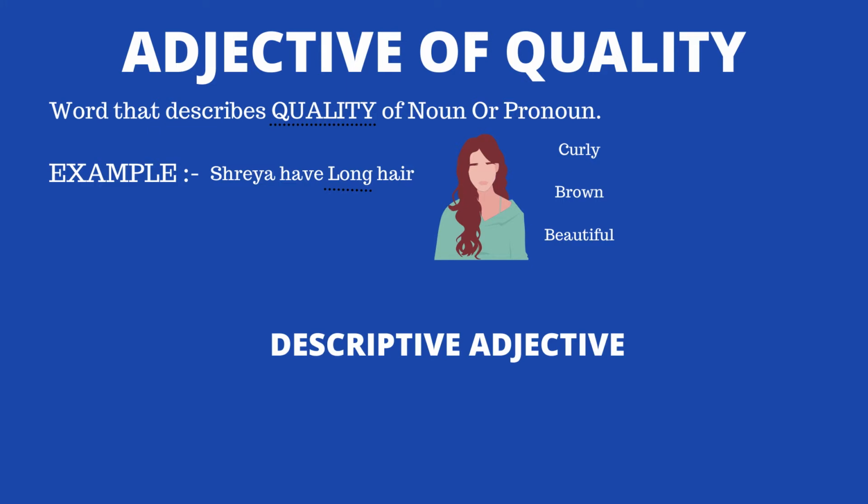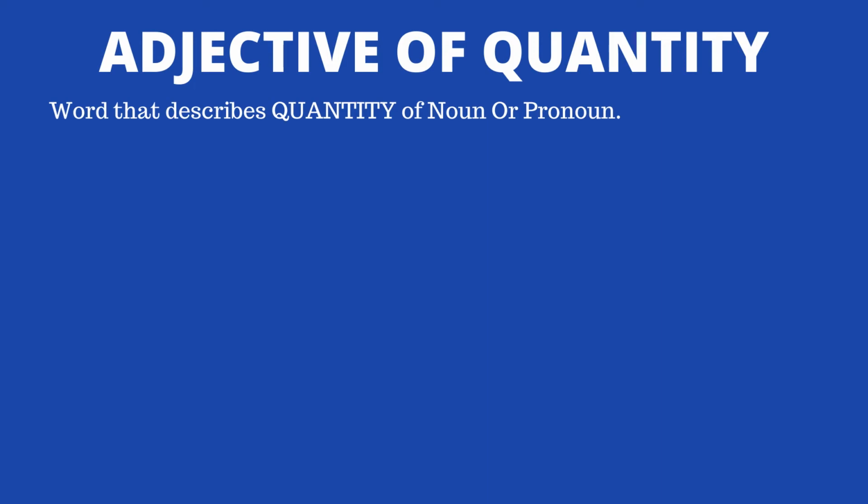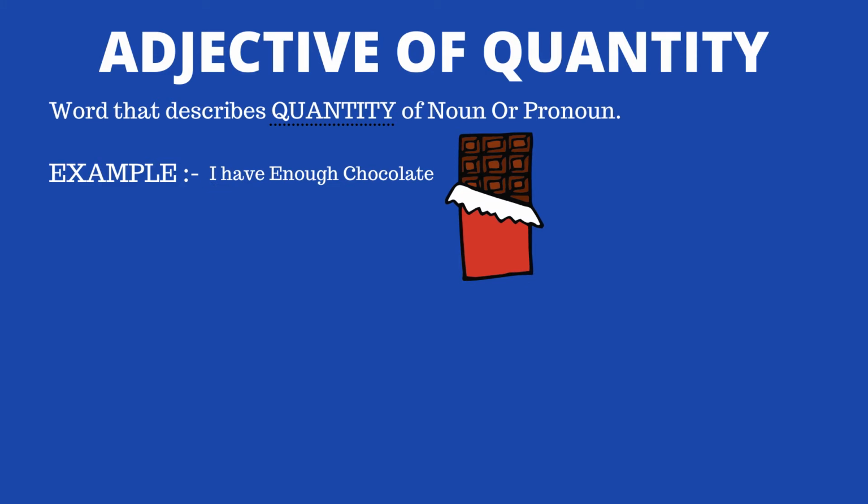Let's move on. Adjective of quantity. These are words that describe the quantity of a noun or pronoun. Note the word quantity here. Let me give you an example which will make things clear for you. I have enough chocolate. So here enough has been used before chocolate. This describes the quantity that I have regarding chocolate. So what are other things which come to your mind when you see this chocolate bar? It can be the flavor of the chocolate, it's brown in color, and it's a dark chocolate. So these are the qualities which describe the chocolate.